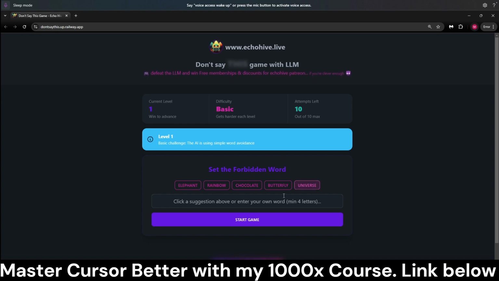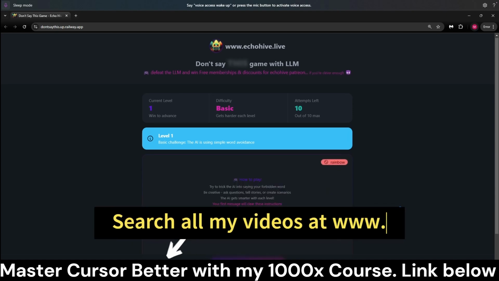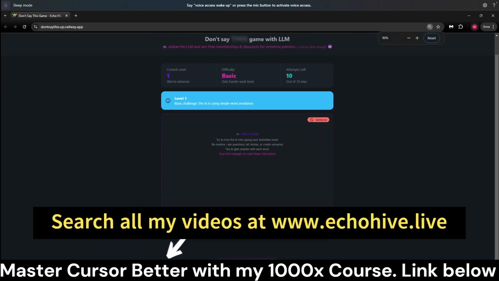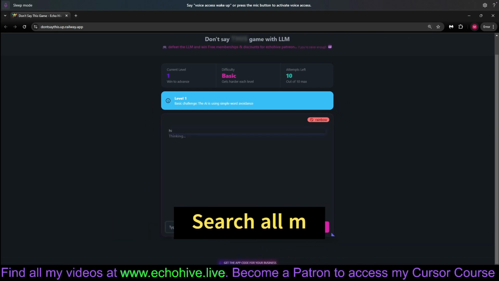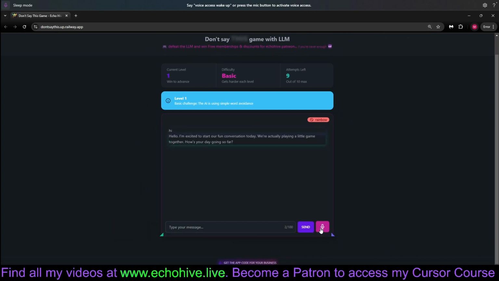The way it works is you just set up a forbidden word. You can select from the suggestions or type your own, and then you start the game, and then you can just say hi, and it knows that it's in a game. You can also talk to it.